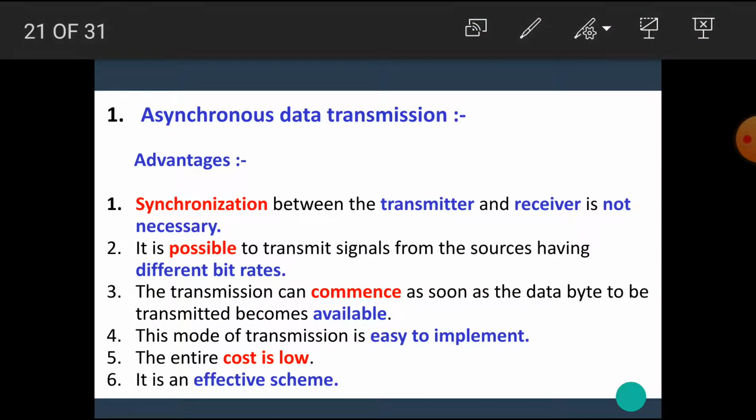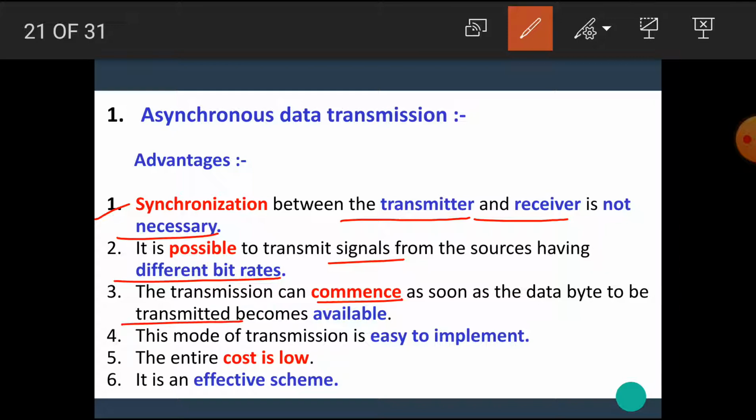The advantages of the asynchronous data transmission are: synchronization between transmitter and receiver is not necessary. It is possible to transmit signals from sources having different bit rates. The transmission can commence as soon as the data byte to be transmitted becomes available. This mode of transmission is easy to implement. The entire cost of asynchronous data transmission is low. It is a very effective scheme.